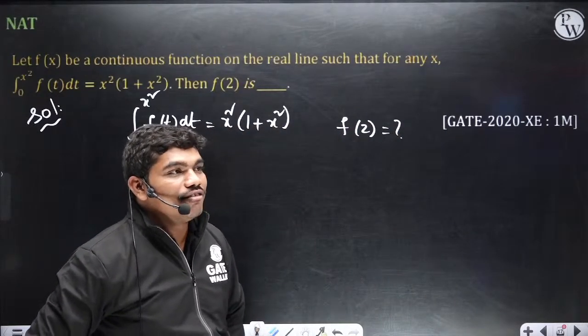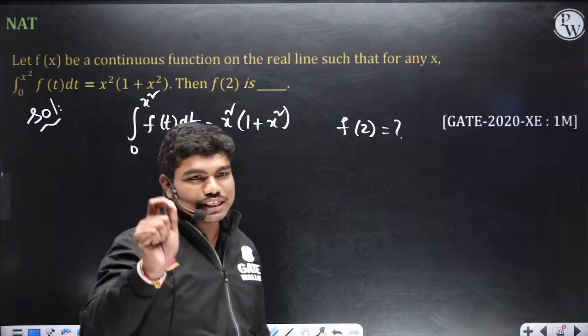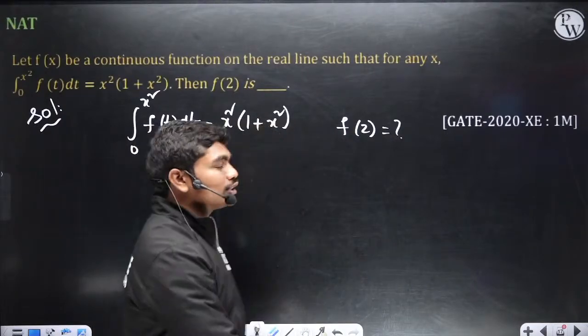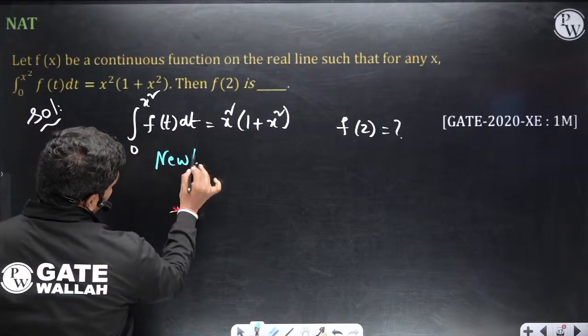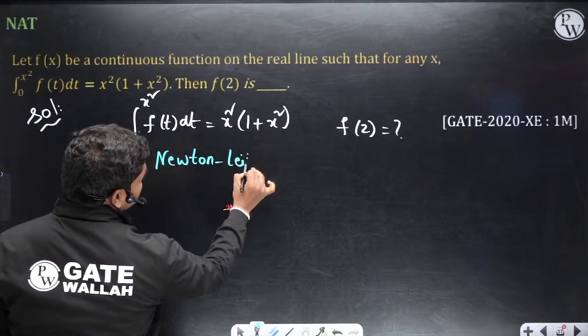Leibniz, correct? 5 is the correct answer. Look, I will solve this question. You will all definitely enjoy it. So see, I told you at the beginning of the class about the Newton-Leibniz rule. So the Newton-Leibniz rule.